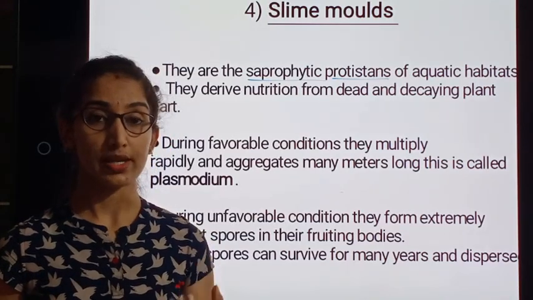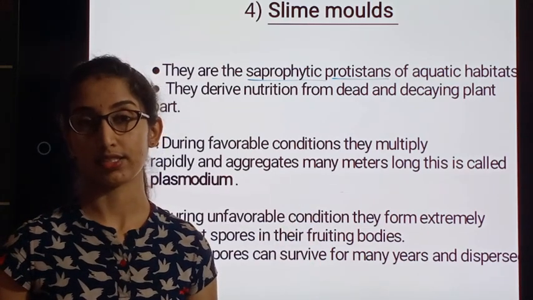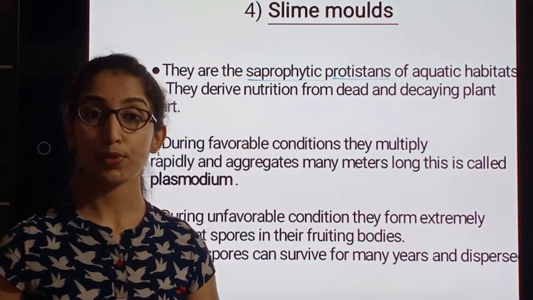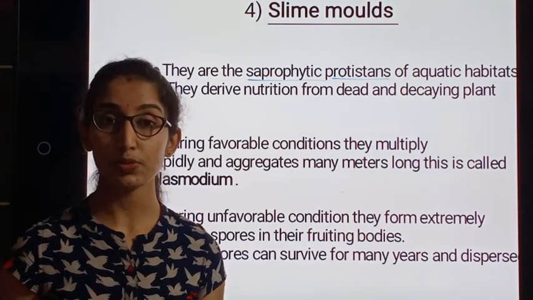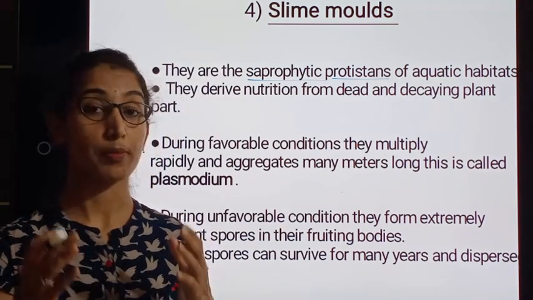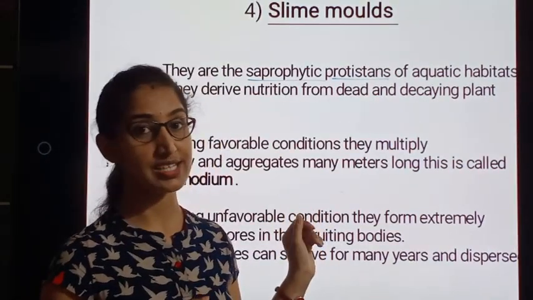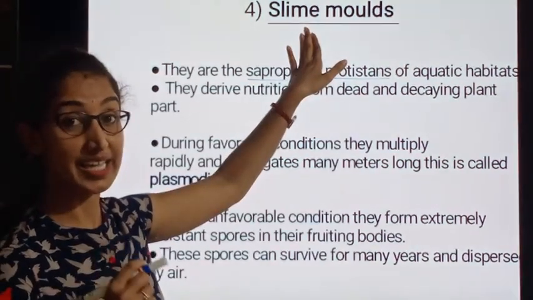There we mentioned that among the members of protistans, some resemble the features of plants, some show the characteristics of animals, and some show or behave like fungi. So here we got the answer for that type of protistans, that is slime moulds.